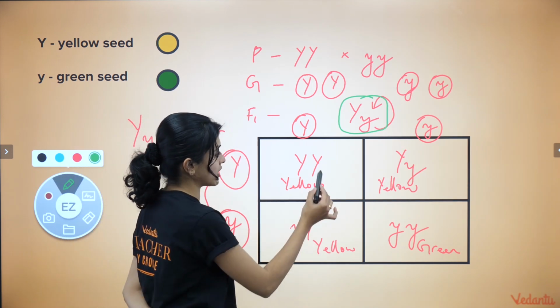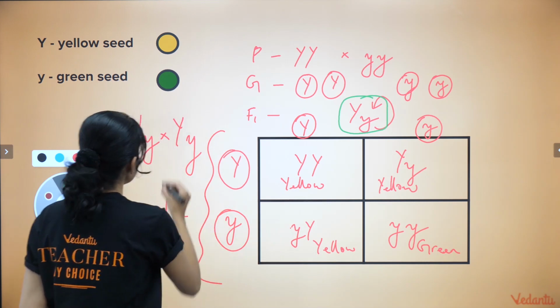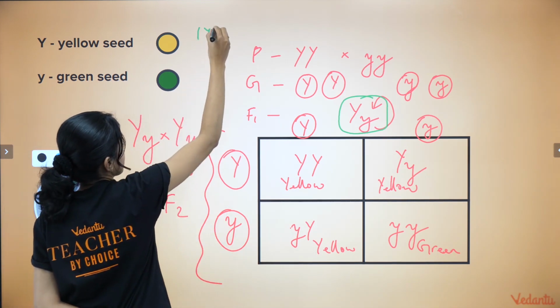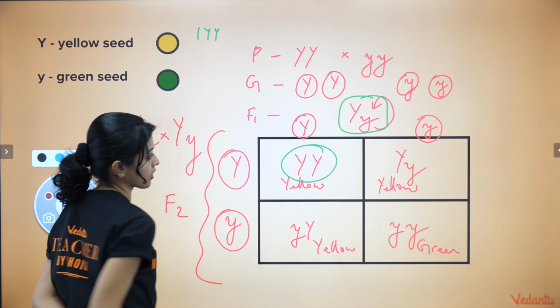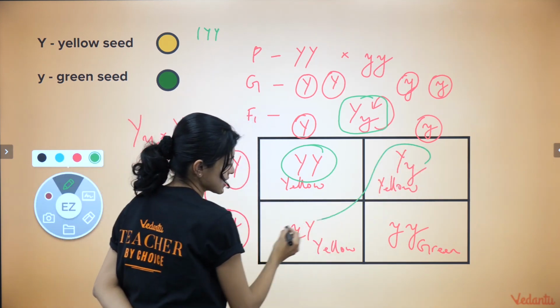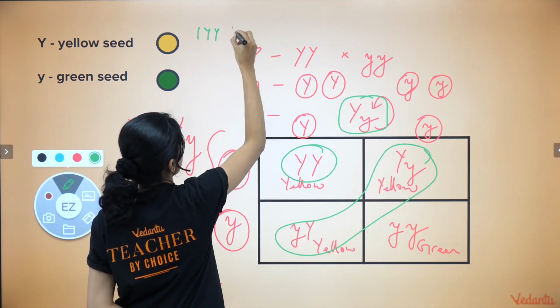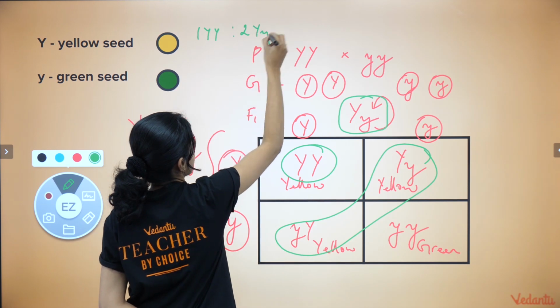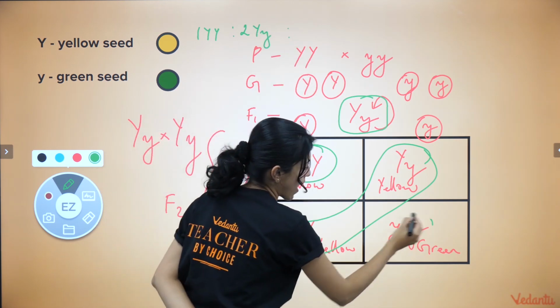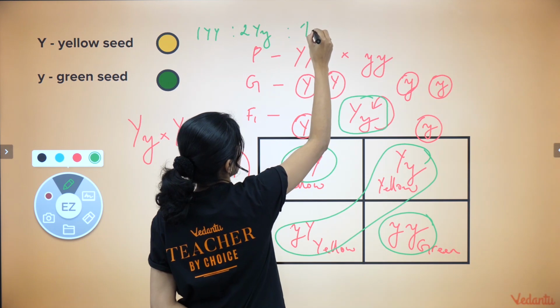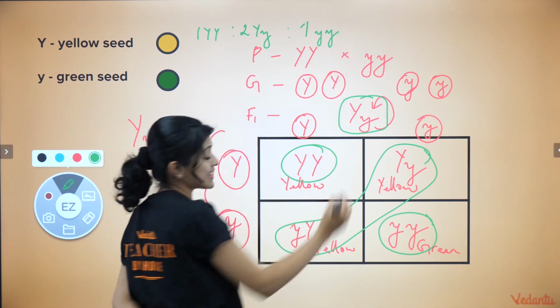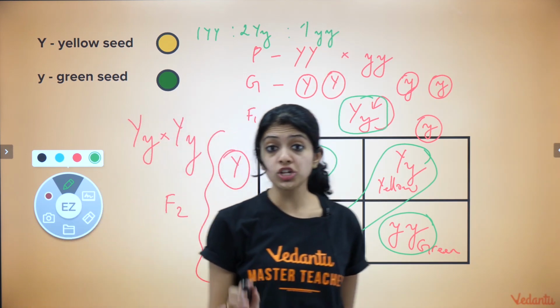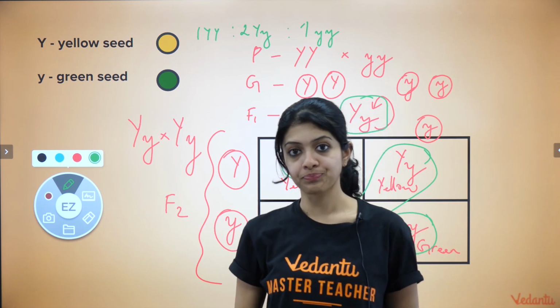The genotypic ratio will be 1 capital Y capital Y, which is this, 2 capital Y small y, and 1 small y small y. This is our F2 genotypic ratio.